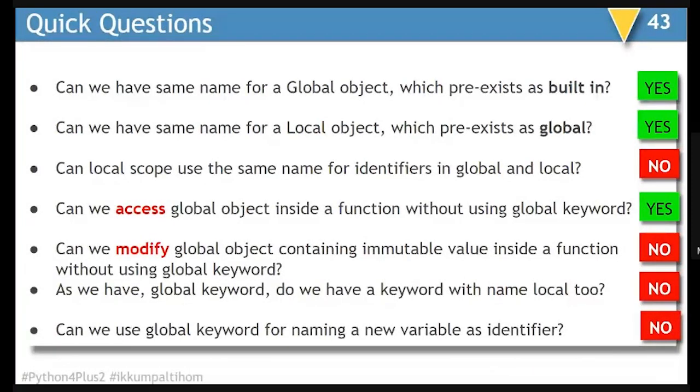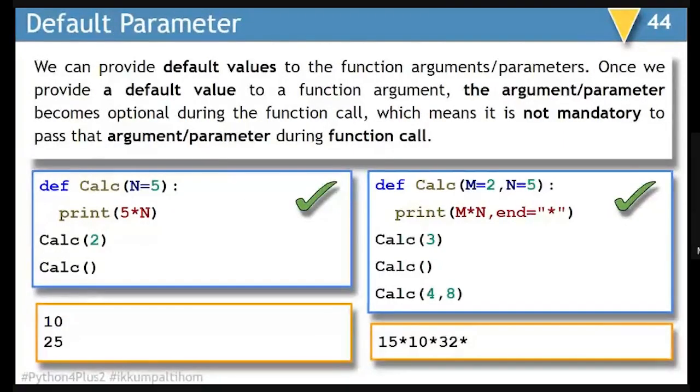Answer is going to be no. As we have the global keyword, do we have a keyword with the name local too? Answer is no. However, there is a keyword with the name nonlocal, but it has a different meaning. Can we use the global keyword for naming a new variable as an identifier? Answer is no, because global is a keyword.